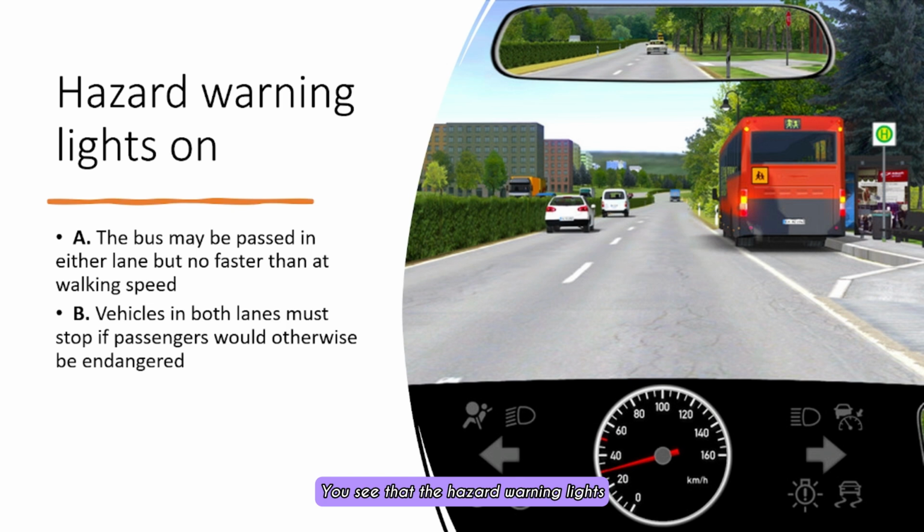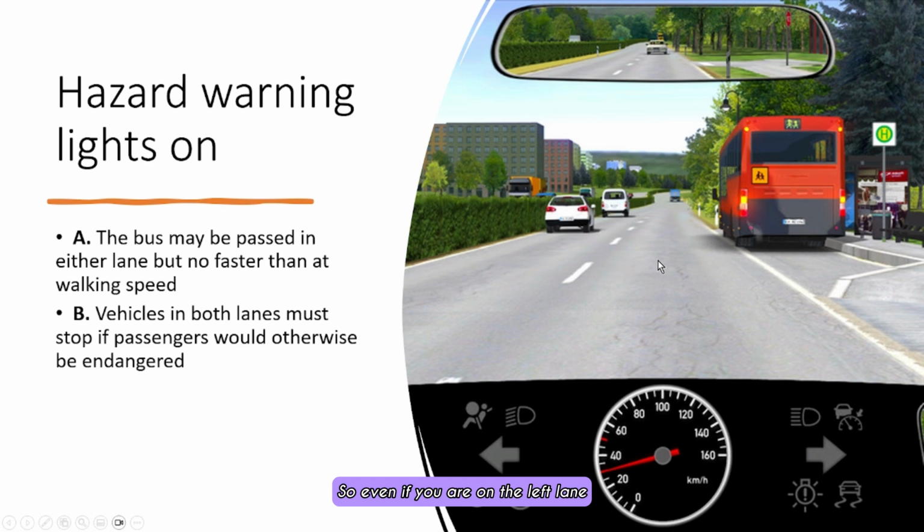Now let's look at this scenario. You see that the hazard warning lights are switched on, as you can see from the image. In this case, you have two lanes going forward and the bus is in the bus stop. But even in this case, because the hazard lights are switched on, for both cars the bus may be passed in either lane but no faster than walking speed. This is because the hazard warning lights are on.